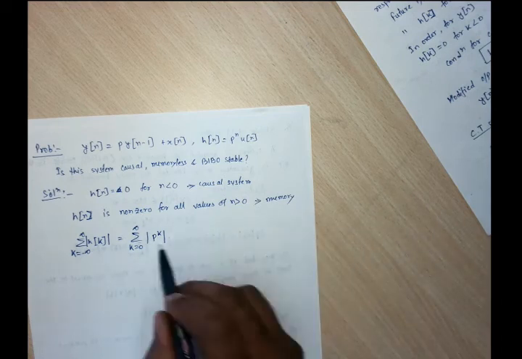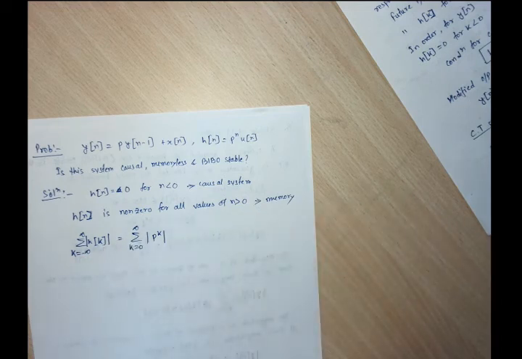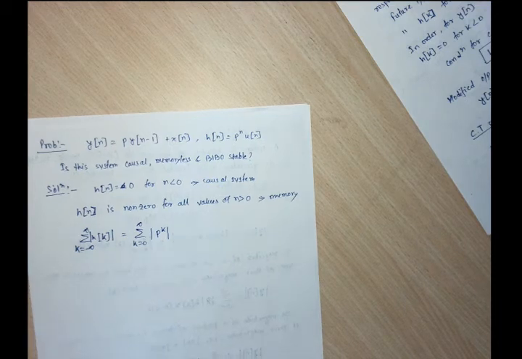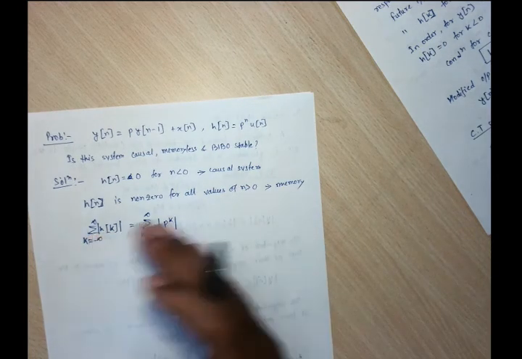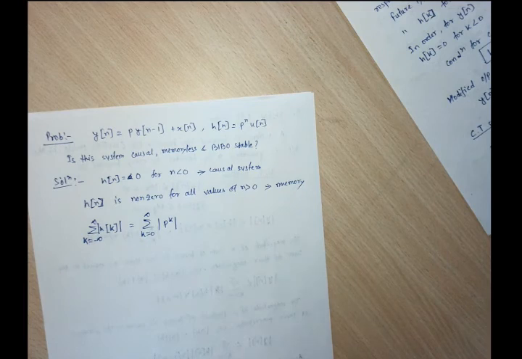The sum goes on increasing and going towards infinity, isn't it? So this sum is diverging out, right? It is diverging out.